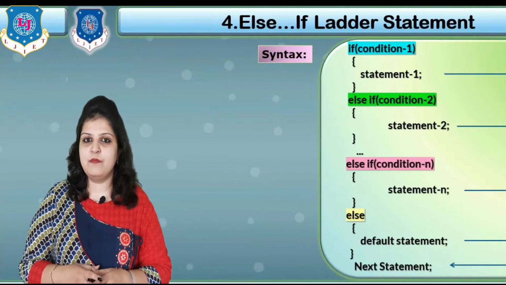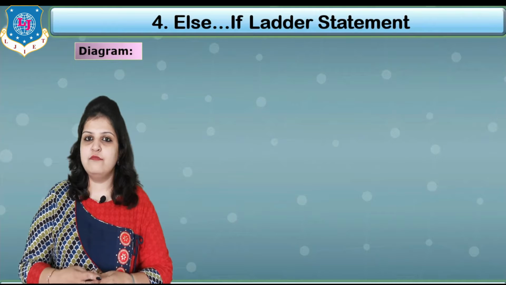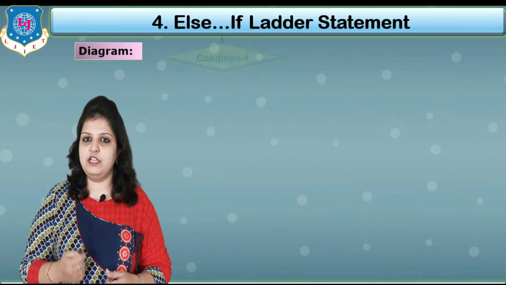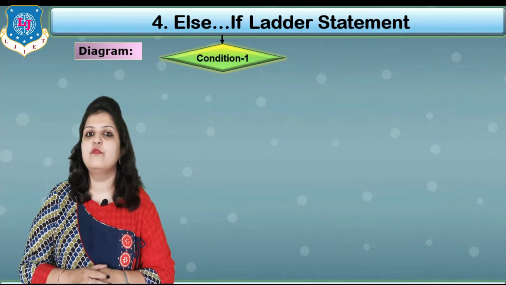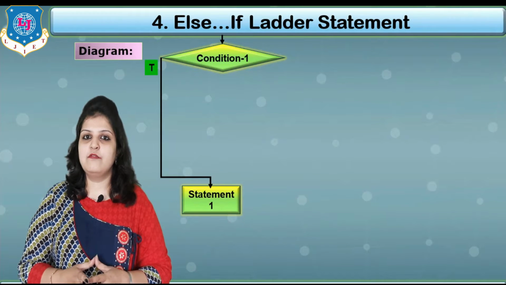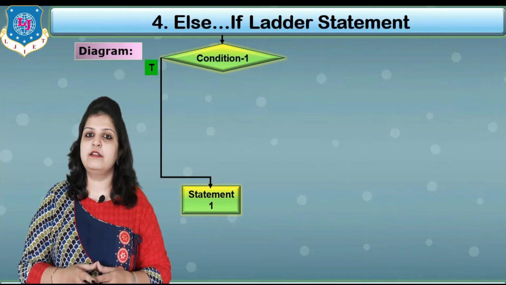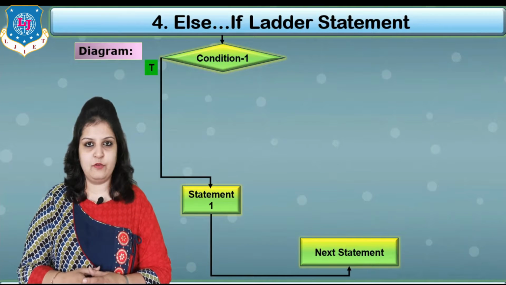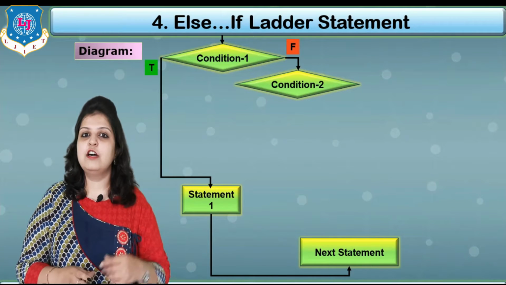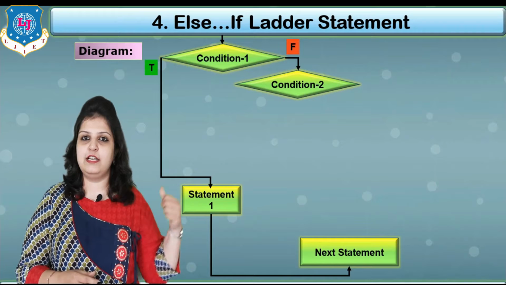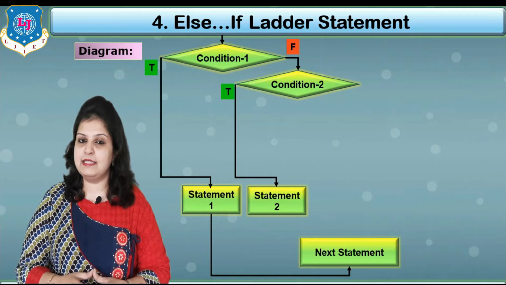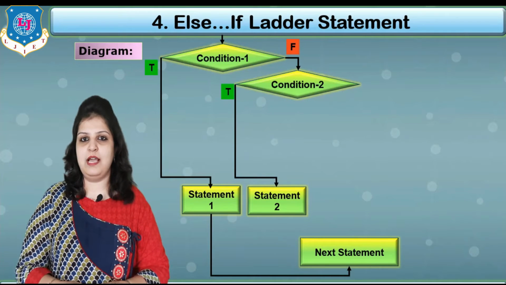Let's see the diagram of the else if ladder, how we can represent the syntax in diagram form. First of all, the first condition we have to write in a diamond, condition 1, and if this condition becomes true, then statement 1 will be executed, and then directly the next statement will be executed. But if condition 1 becomes false, then check for the next condition, that is condition 2, and if this condition becomes true, then statement 2 will be executed, and then control goes to the next statement.